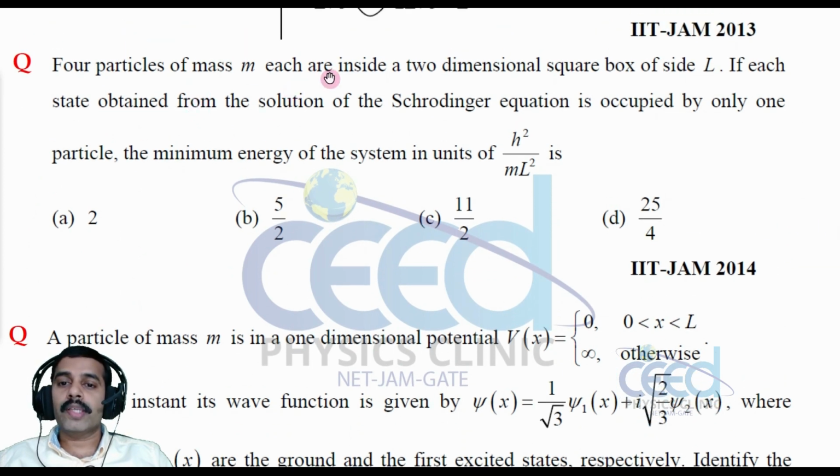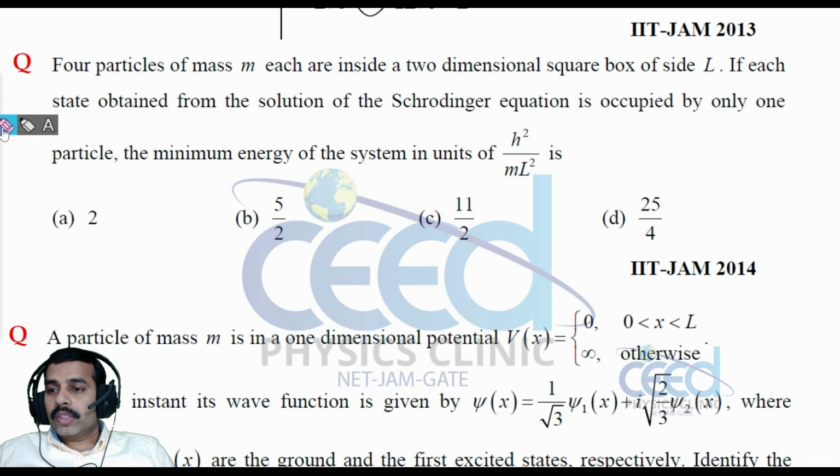4 particles of mass m each are inside a two-dimensional square box of side L. If each state obtained from the solution of the Schrodinger equation is occupied by only one particle, the minimum energy of the system in units of h square by mL square is?